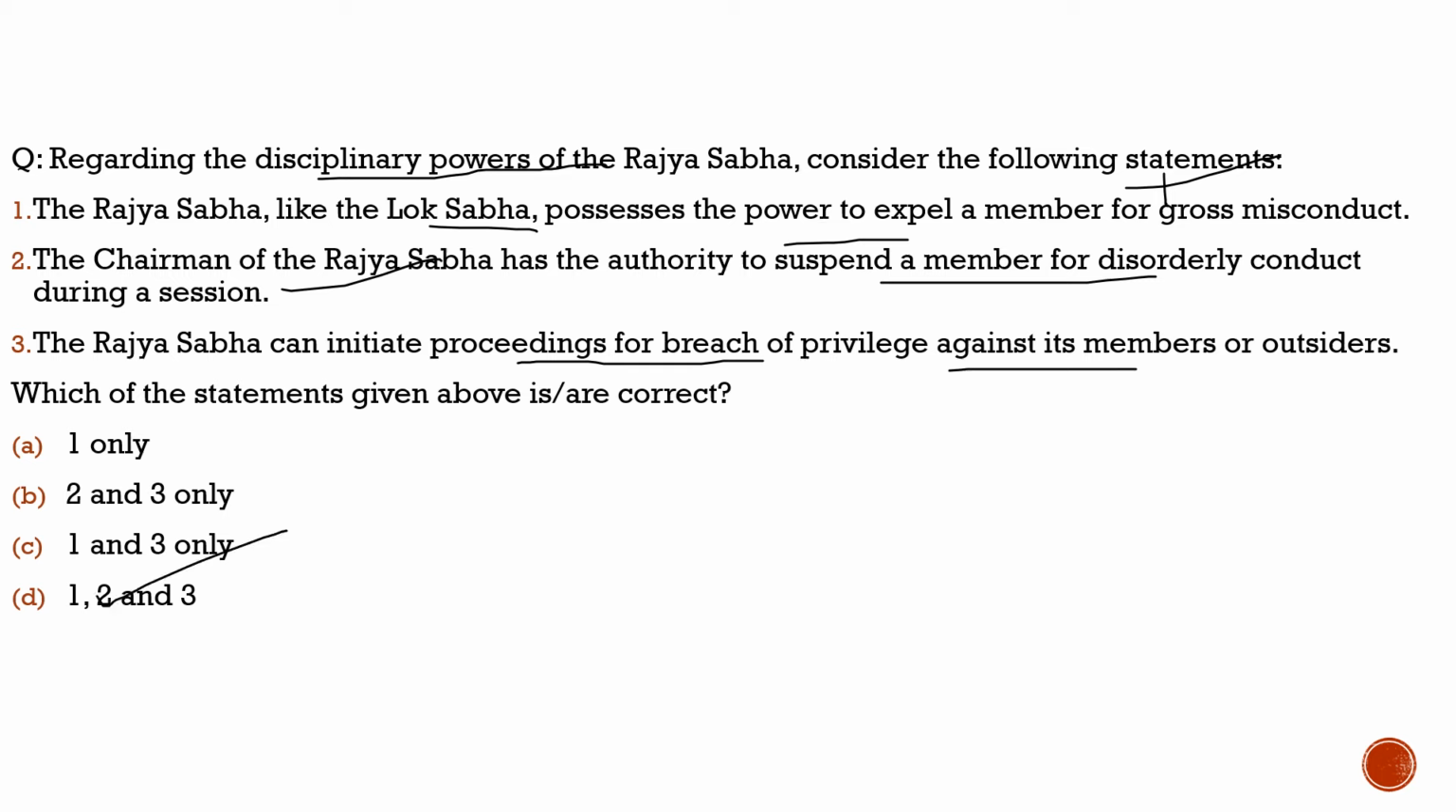And also we understand that the Rajya Sabha has a part when it comes to the impeachment of the President, or the removal of the higher judiciary. Rajya Sabha has a stake in it. So this shows the disciplinary power of the Rajya Sabha. With respect to this question, the correct answer is option D. With this, I hope you had understood the topic as well as the question.